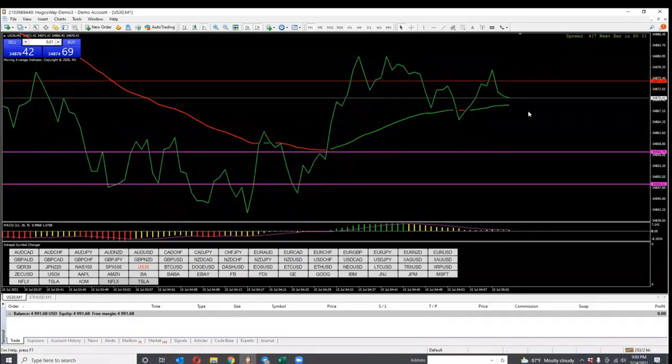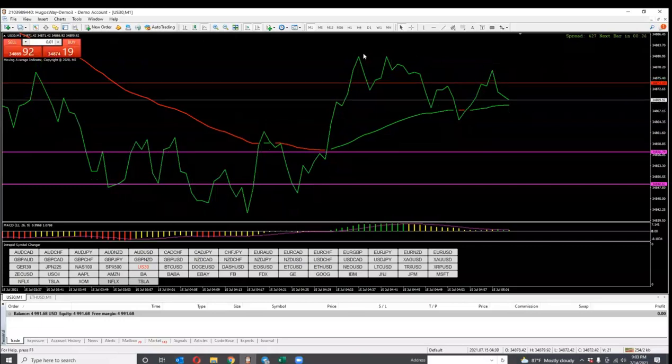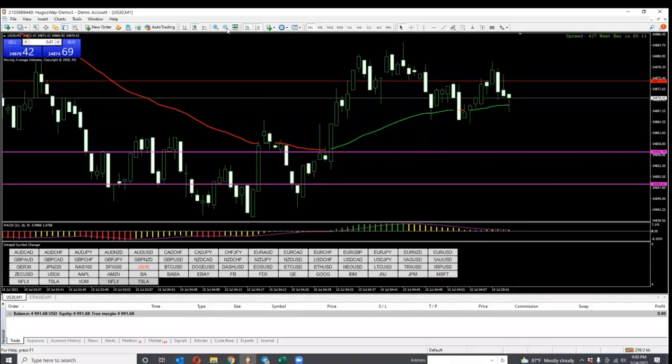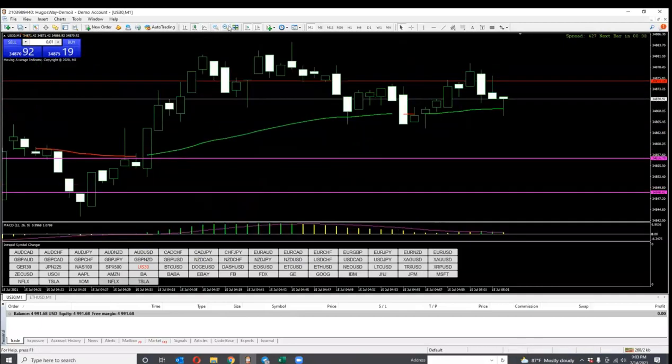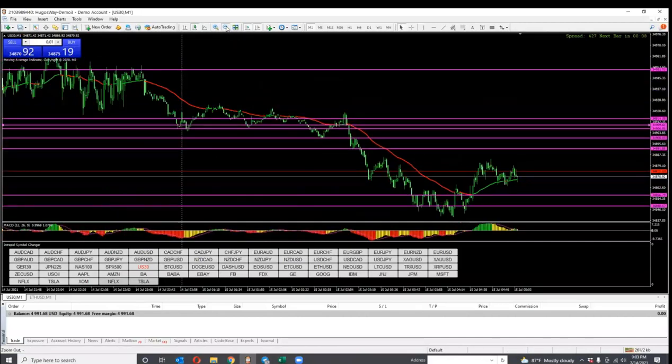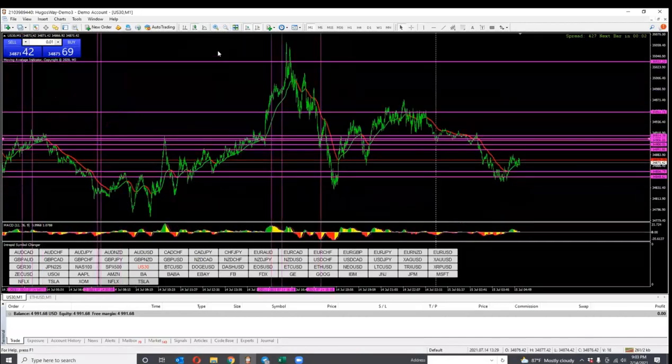And of course, this one is something that most people who know what they're doing trade with, and how you actually do your support and resistance. But Mrs. Stella's teaching us a different way. This is far too advanced for some of us to understand how to do. I don't even trade with that because I don't even know how. So with this one, I'm going to put it back to the candles. With this, of course, you can make it bigger, make it smaller, zoom in, zoom out. We can make it so small that it almost looks like a line.